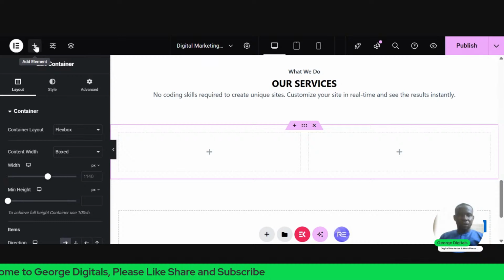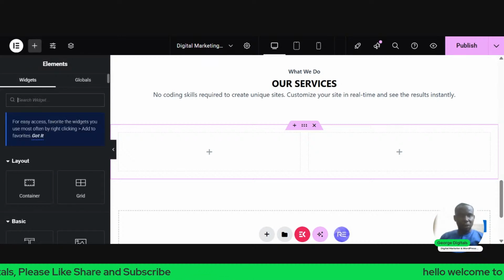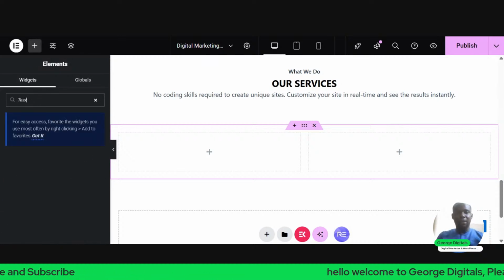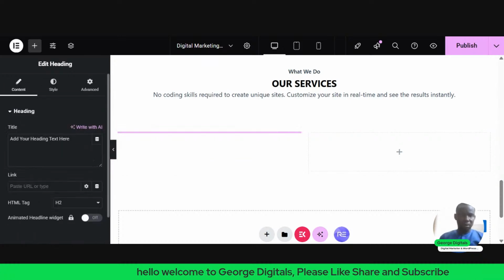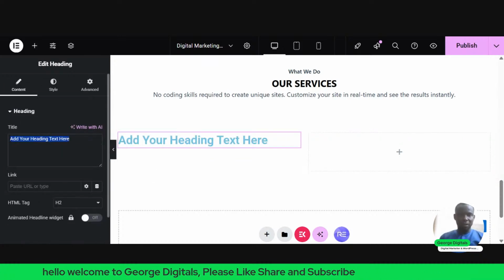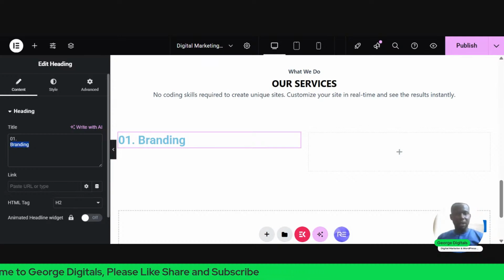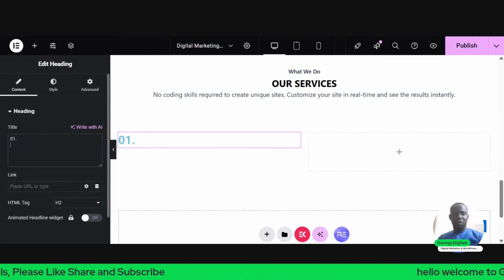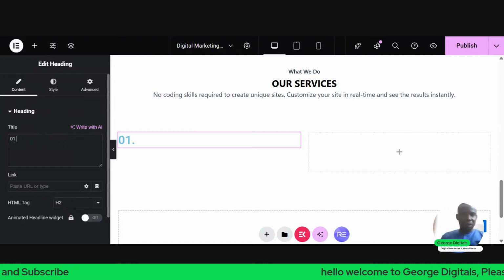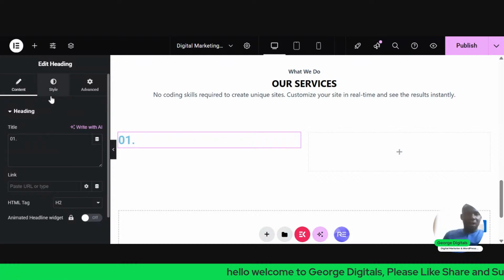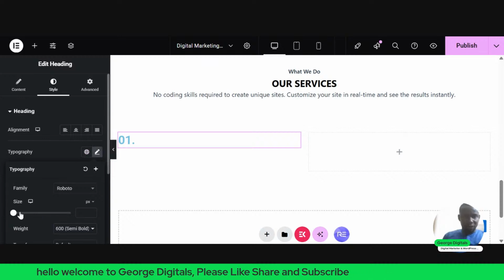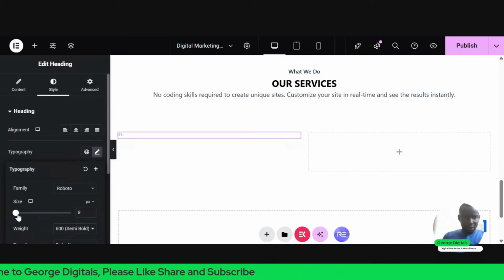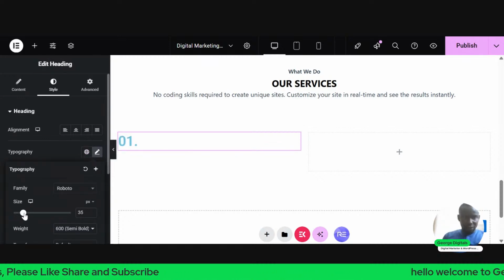Okay, so I'll click on this plus at the top. I'll search for text. Just drag this and drop here. So delete this, paste this here. Just cut this out. What I want to do is increase this text. Click on this typography, increase the size to 35. I'll duplicate.